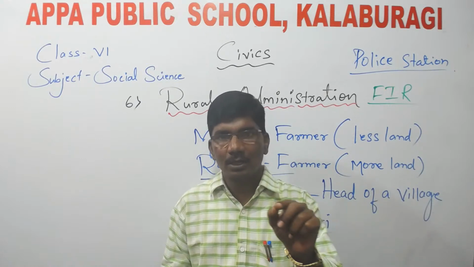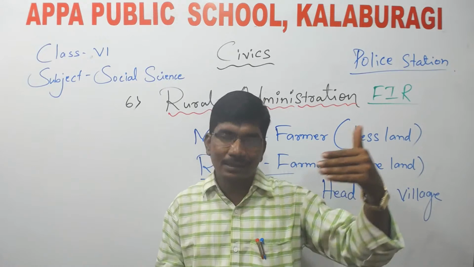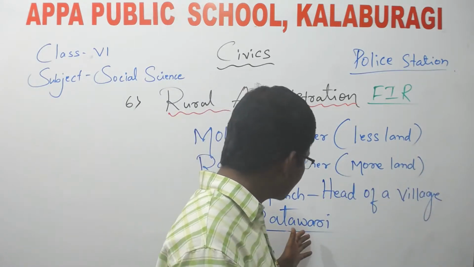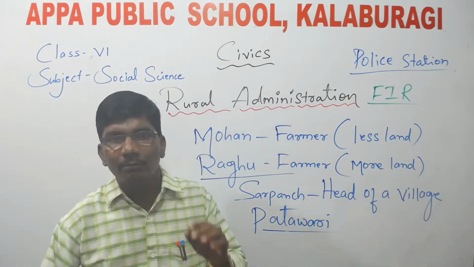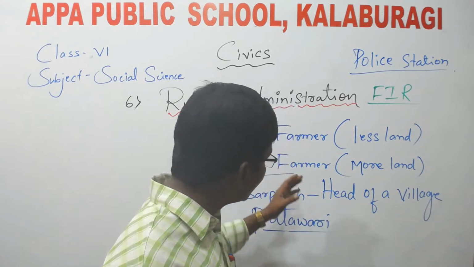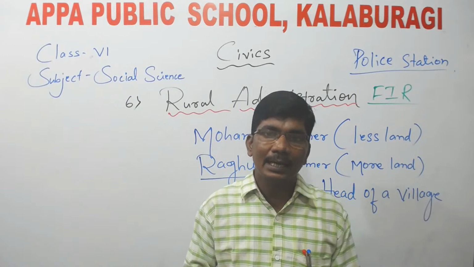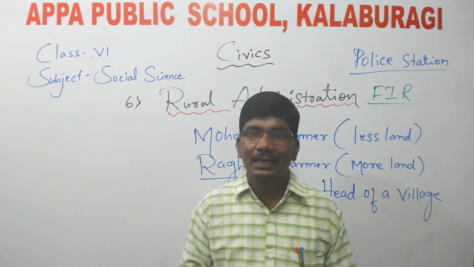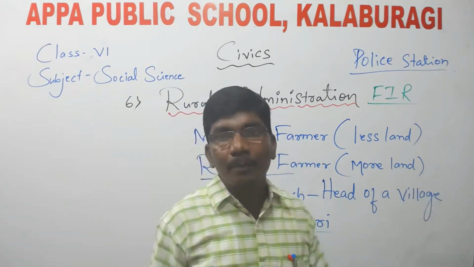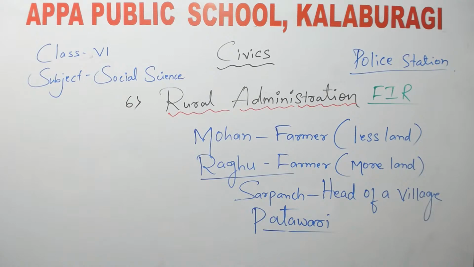So which are the taxes? Already I told you: road tax, water tax, electricity tax, home tax, field tax, etc. You can say overall property tax. So that is also the main work of patwari. Here one question will arise: what are the works of patwari? The answer is very simple: measuring the lands, maintaining the land records, and collecting the taxes. These are the main works of the patwari. Understood, children?